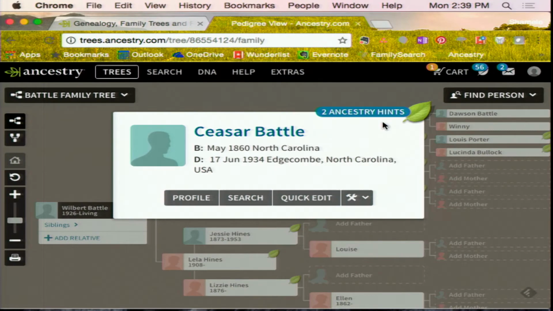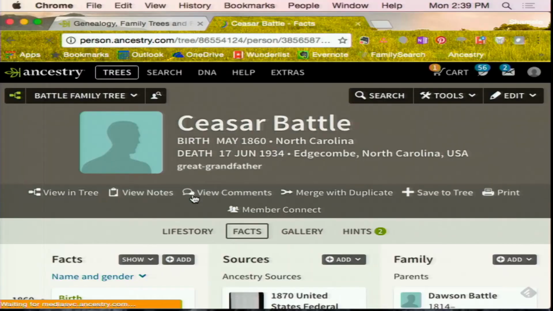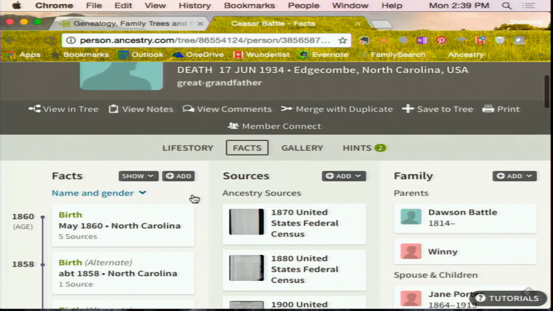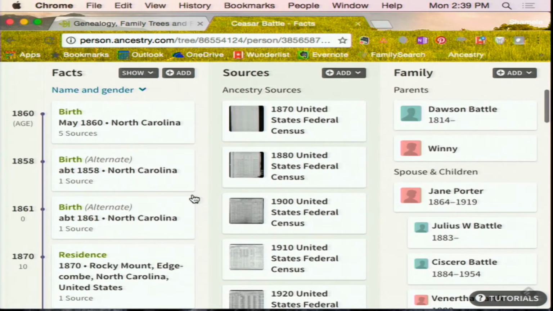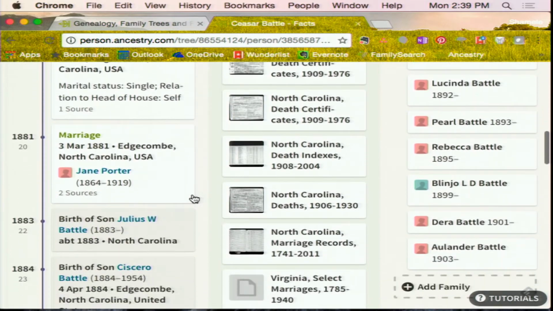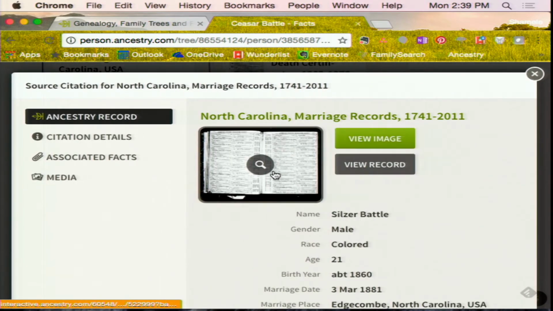Picture? I would love to see a picture of your ancestors. So this is on Ancestry. You can save documents to people, and if you scroll down a little bit, there should be a marriage. See that North Carolina marriage? Down, down. So select that marriage. So this is your ancestor Caesar. Select View. So select the record.